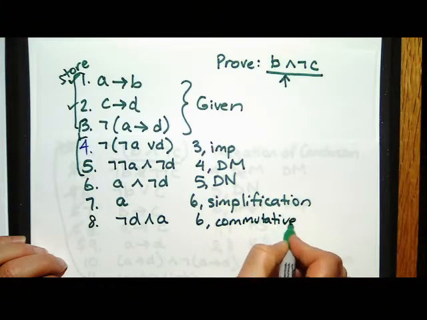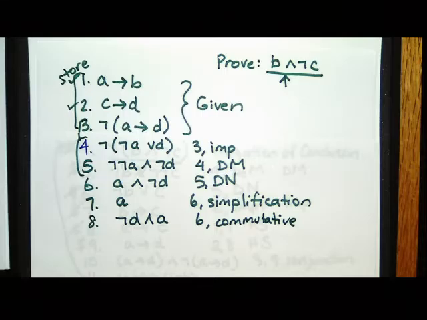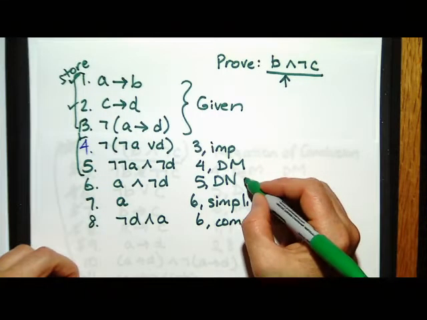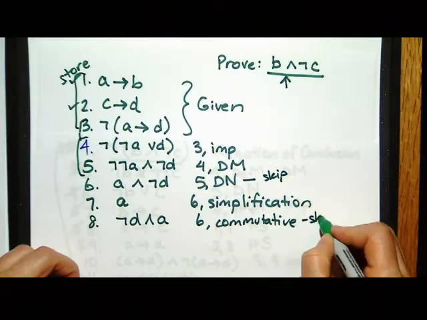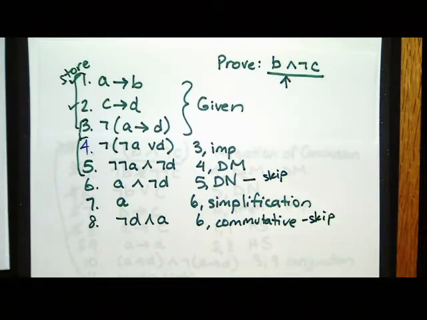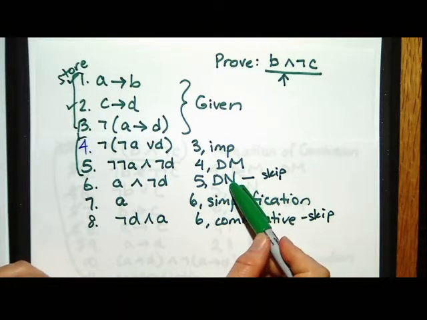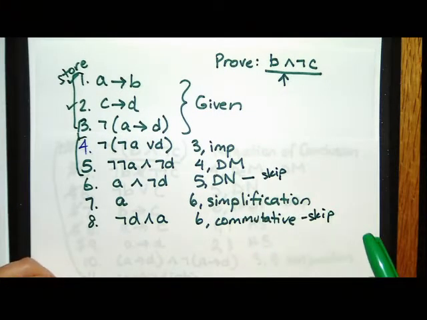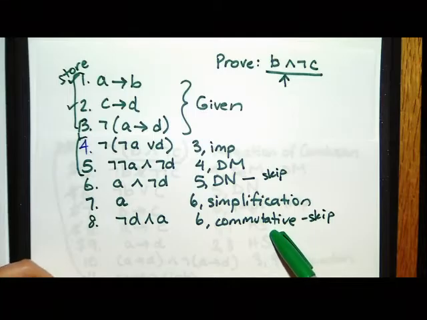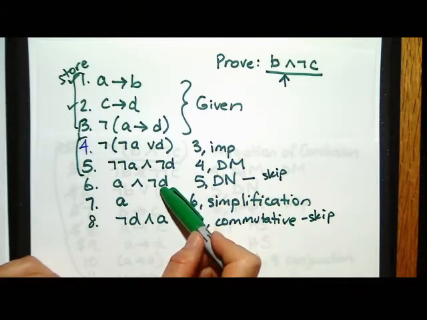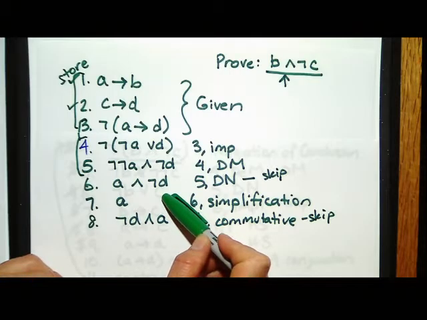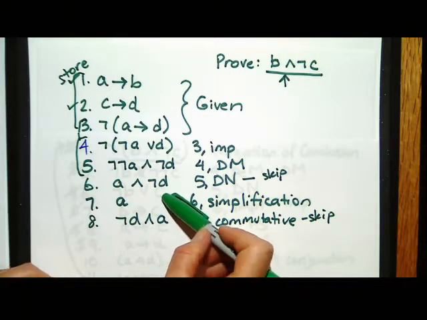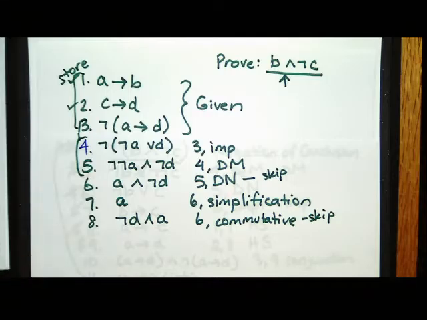So here's a little note, by the way. The NovaNet Proofs tutorial will let you skip this, and it will let you skip this. The Deep Thought tutor will not let you skip double negation, but it will help you do commutative, because if you want to simplify from A and not D, it'll ask you, do you want to simplify the left or the right-hand side? So there's a little bit of trickiness with each of the tutors, which things they've implemented.